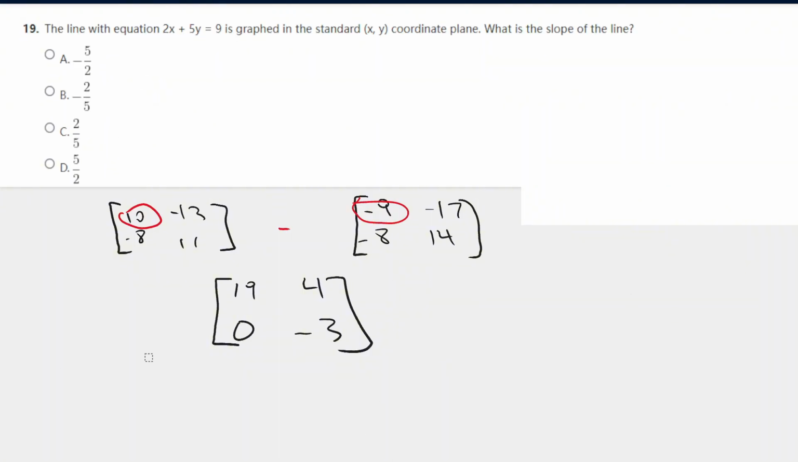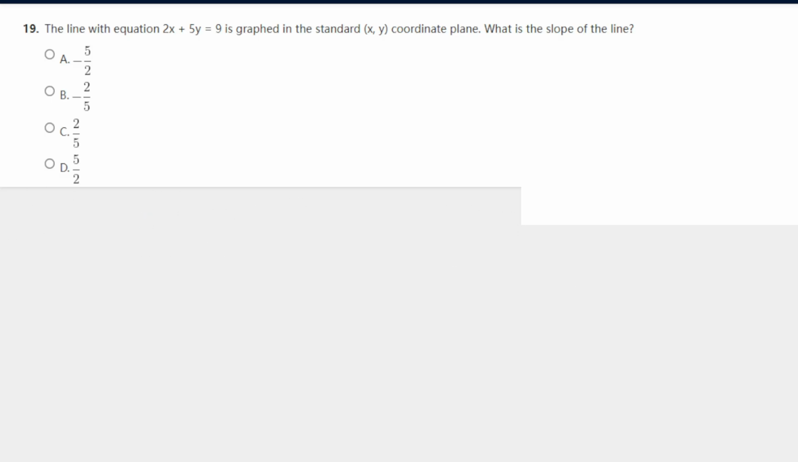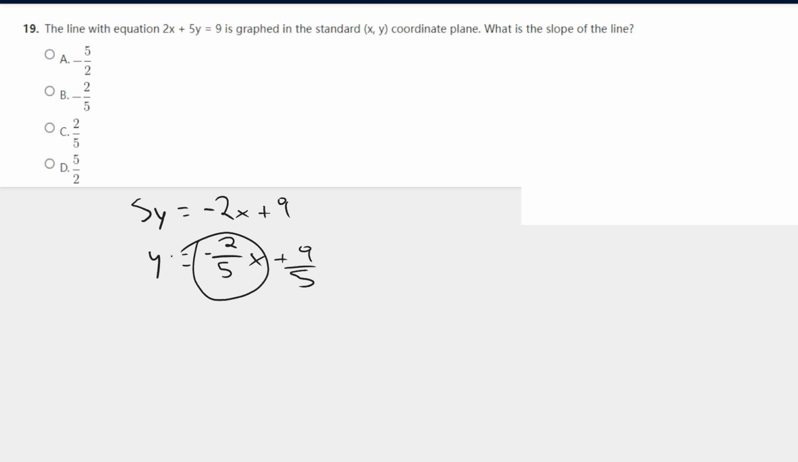These type of questions, they try to scare you, but it's really not that bad. The line with equation 2x plus 5y equals 9 is graphed in the standard xy coordinate plane. What is the slope of the line? Okay. All we're doing here is just changing the equation so that we can get y equals mx plus b. Subtract 2x from both sides, we get 5y equals negative 2x plus 9. Divide both sides by 5. So y equals negative 2 over 5 x plus 9 over 5. And it's just asking for the slope. Negative 2/5. Answer is B.